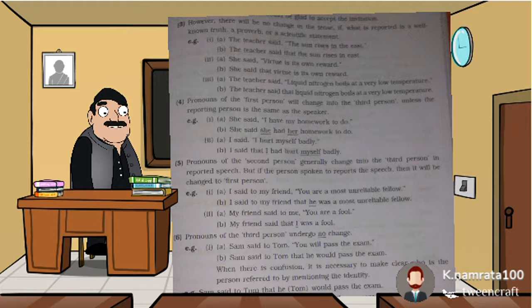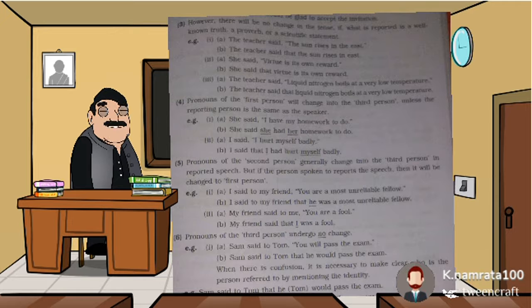She said, virtue is its own reward. This is direct speech. Conversion in indirect is, she said that virtue is its own reward. So when a sentence is a well-known truth, a proverb, or a scientific statement, no change in tense occurs there. Then the fourth case might be,